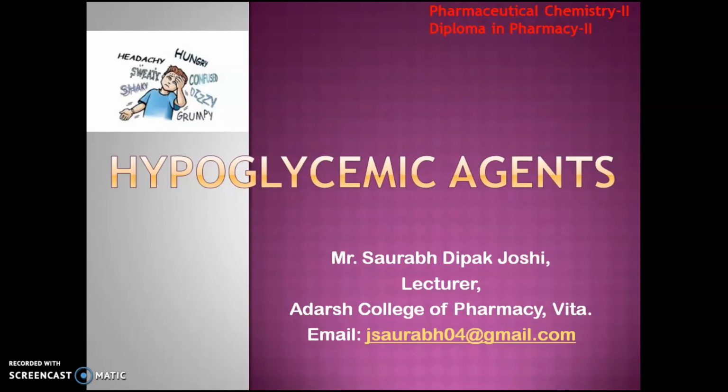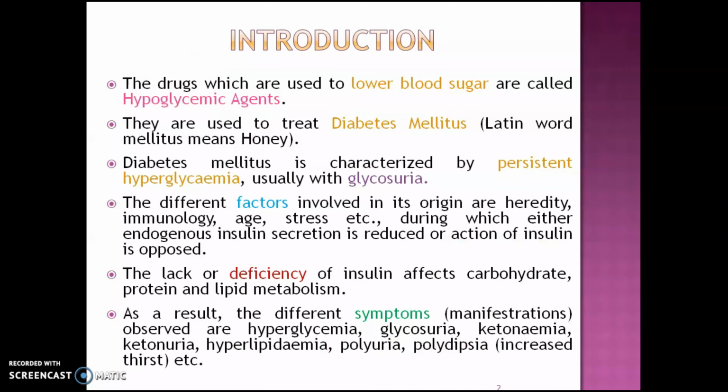So let's start today's topic, hypoglycemic agents. Firstly, we are starting with the introduction. We are seeing the definition of hypoglycemic agent. The drugs which are used to lower the blood sugar are called hypoglycemic agents. Mainly they are used to treat diabetes mellitus.